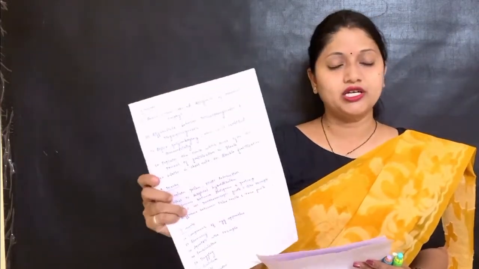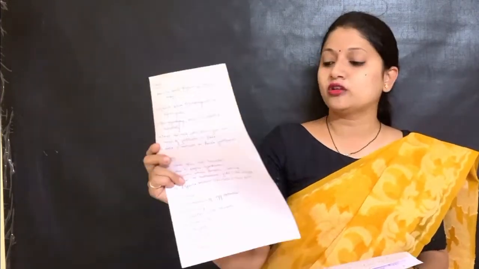Now, for the 1 mark question, we know that the pattern has changed. You can now expect it in the form of an MCQ or in the form of a fill in the blank, isn't it? However, the most widely repeated questions I've taken here. The remaining expected, probable fill in the blanks or probable MCQs, are covered in these 5 marks as well as in the 3 marks questions.